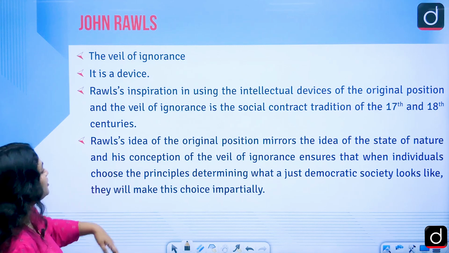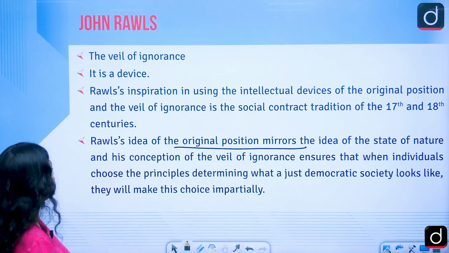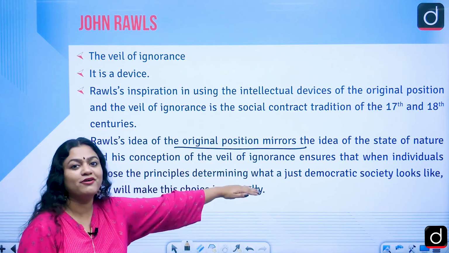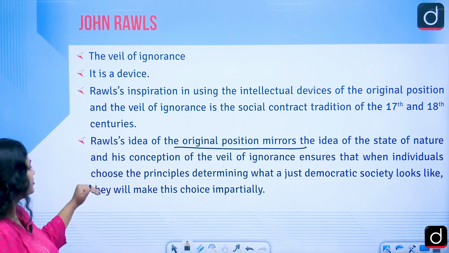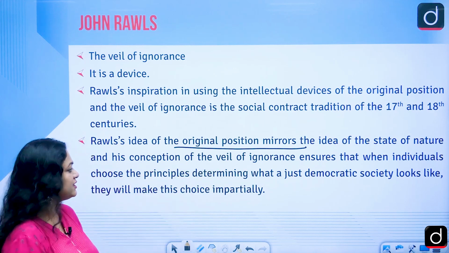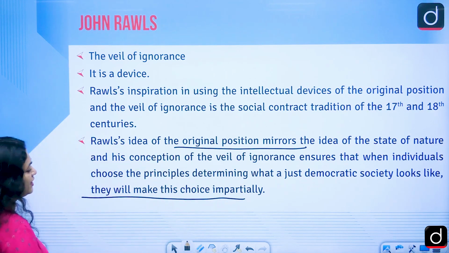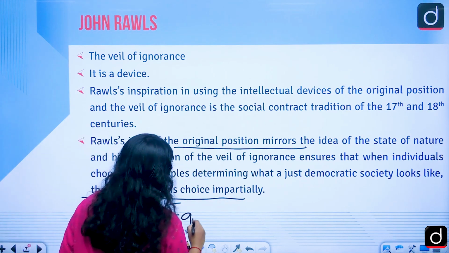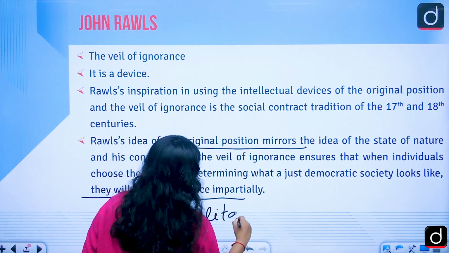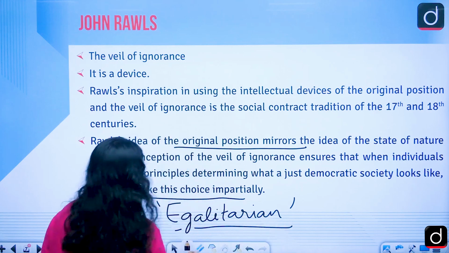So Rawls' idea of original position mirrors the idea of the state of nature, and his conception of the veil of ignorance ensures that when individuals choose the principles determining what a just democratic society looks like, they will make this choice impartially. So again, egalitarian notions, we can get it here.